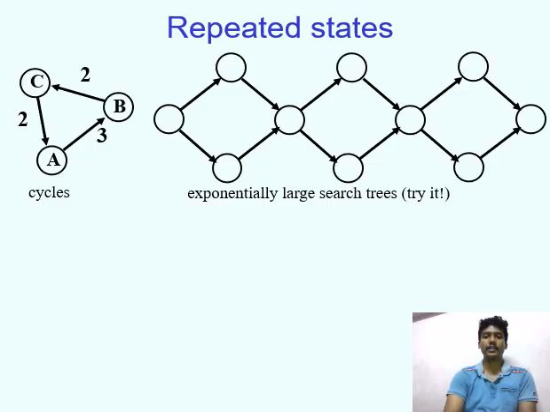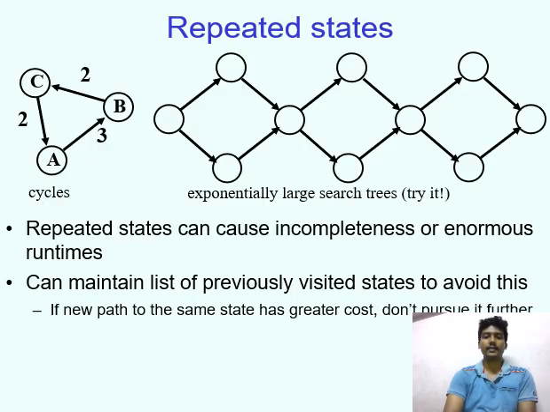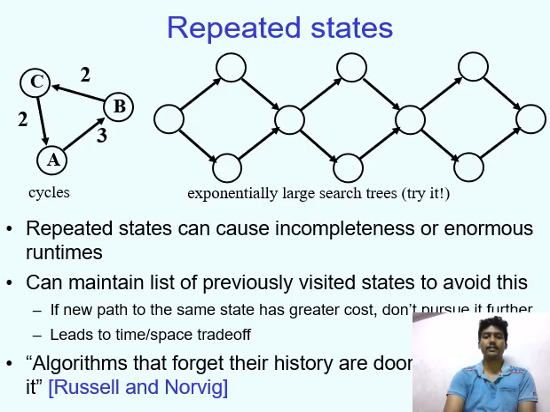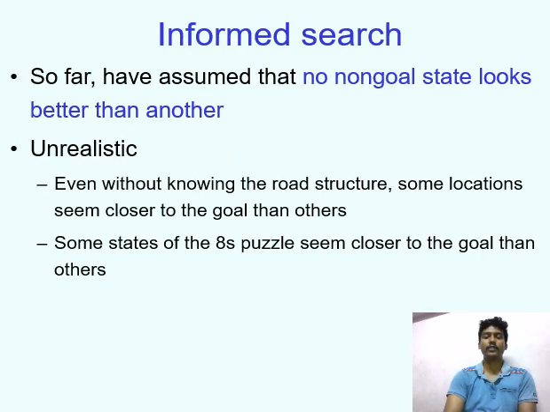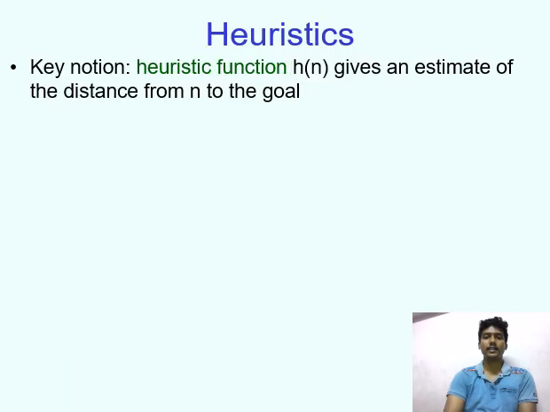This is a sample of a repeated state. Repeated states. So far, uninformed search has assumed that no non-goal state looks better than another. This is unrealistic. Heuristics.